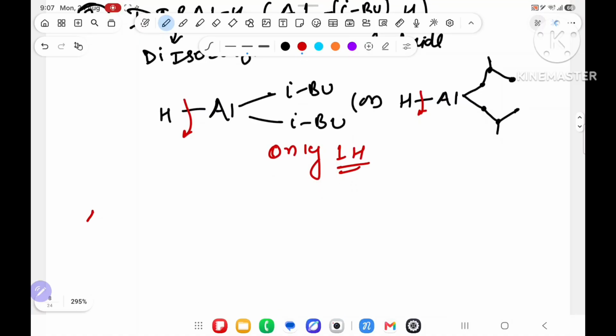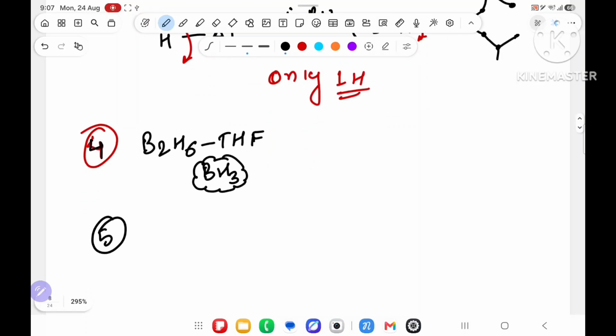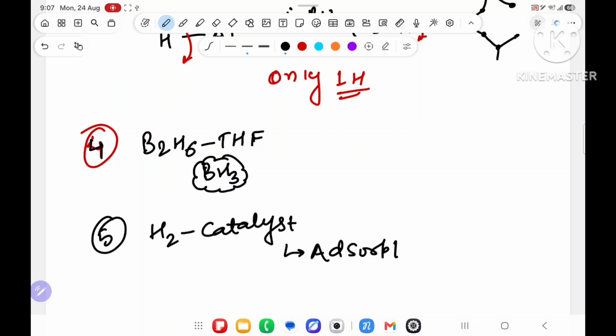That I will dictate. The fourth reagent we have is B2H6 in presence of THF, that is also written as BH3. The next reagent is H2 with a catalyst, which will do adsorption of the hydrocarbon.